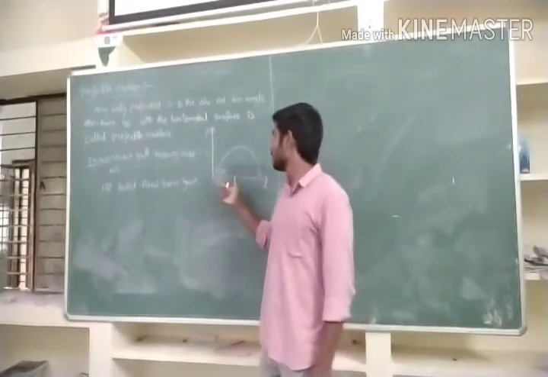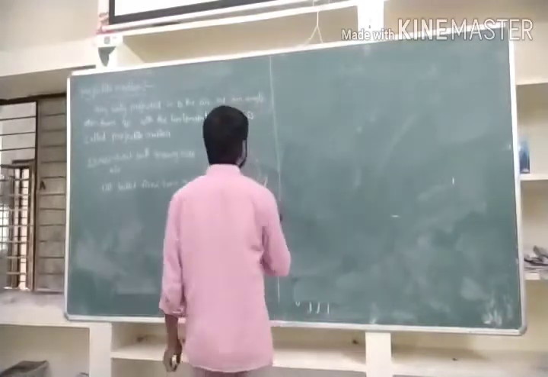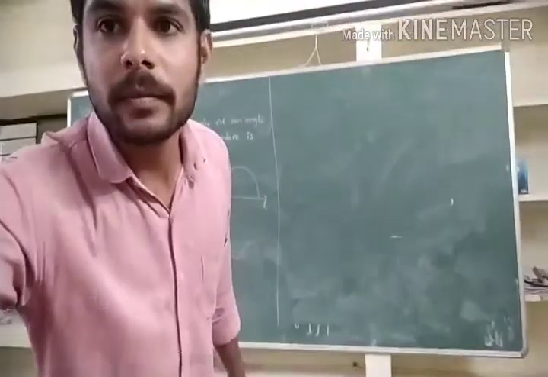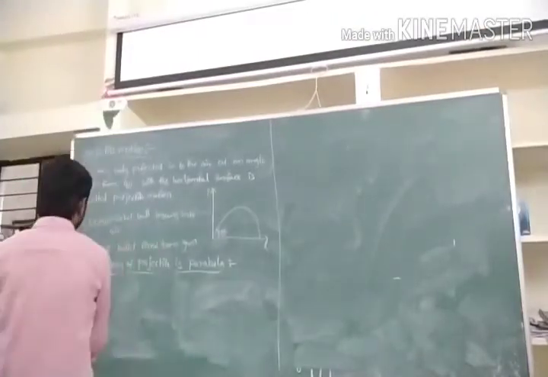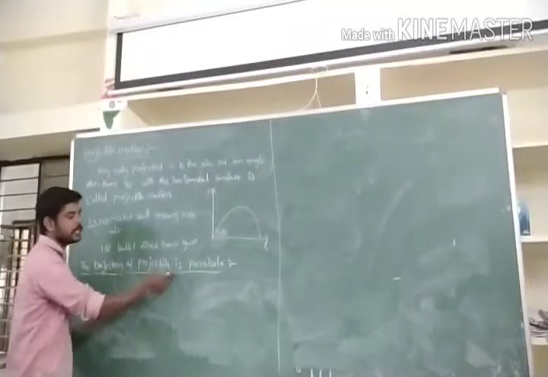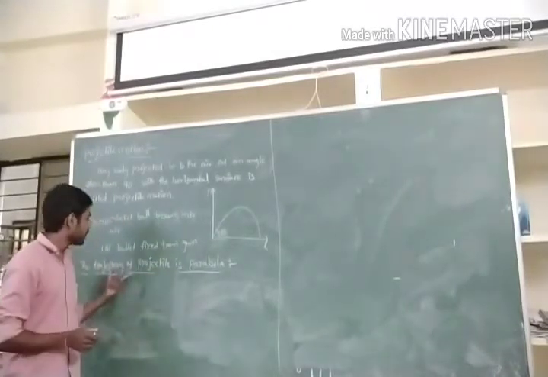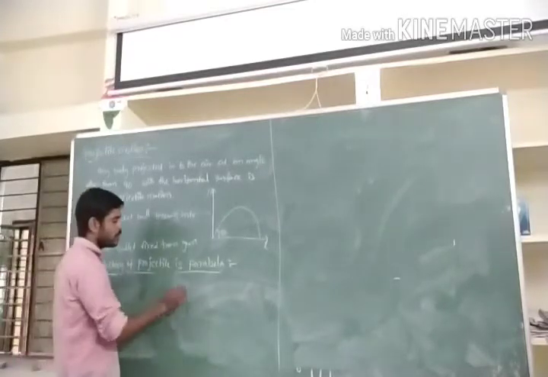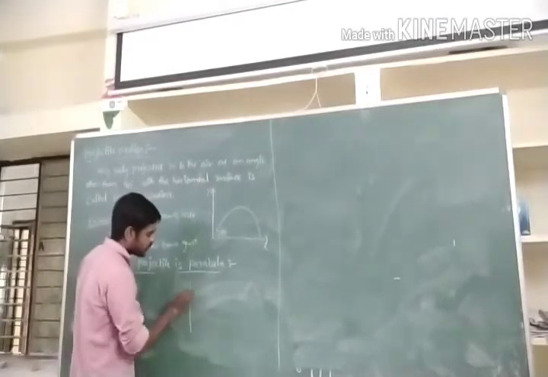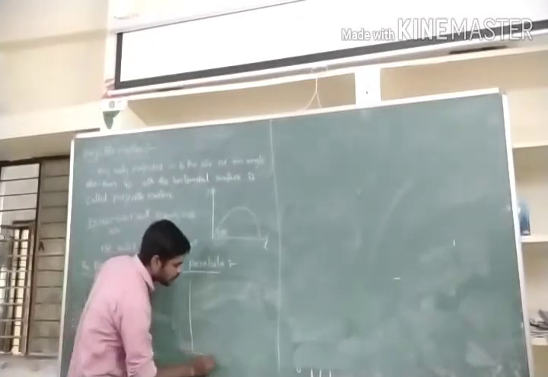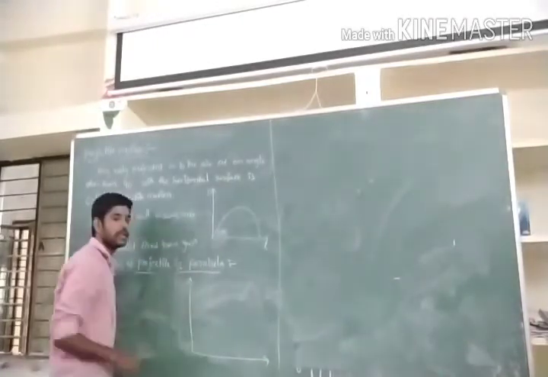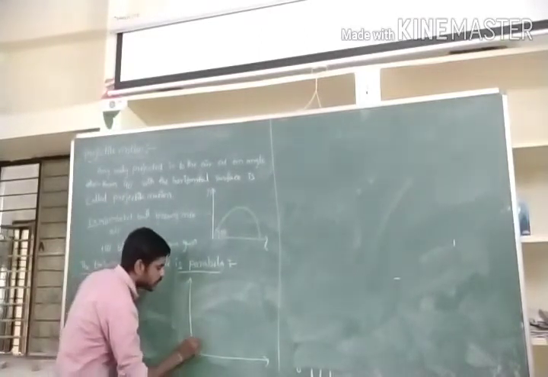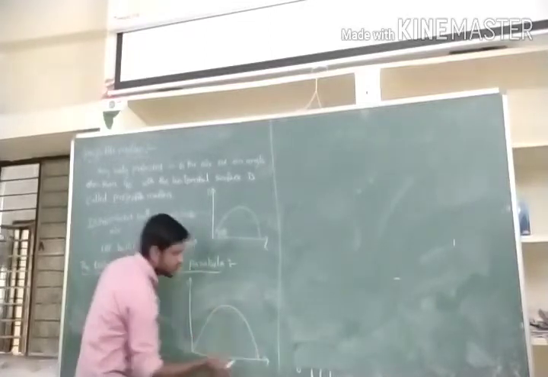That is, we are going to derive the equation. I am going to prove here that the trajectory of a projectile is a parabola. We have to derive whether the trajectory, meaning the path, is a parabola or not. Say I take one stone traveling in projectile motion, which is two-dimensional motion. It makes a certain angle theta and travels like this.